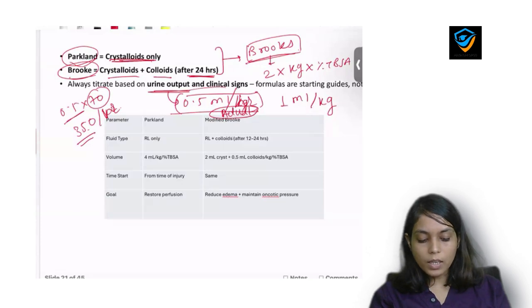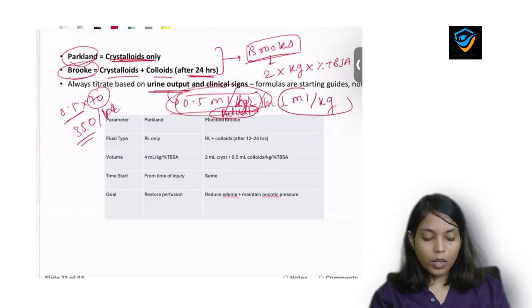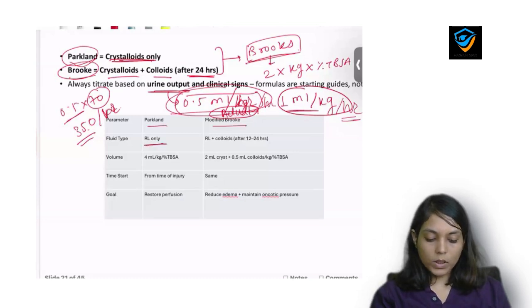So for adults it is 0.5 ml per kg per hour, and for children it is 1 ml per kg per hour. Now let's compare Parkland and modified Brooks. Parkland said give only RL, and Brooks said RL plus colloid after 24 hours.